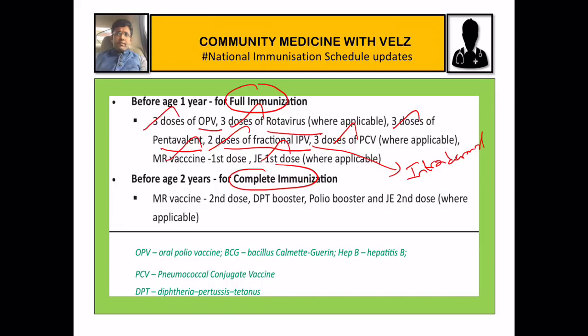So when a child before 1 year of age has had all these vaccines, it is called fully immunized. Completely immunized means that after getting fully immunized, the child gets the second dose of MR vaccine, the DPT booster, the polio booster, and the second dose of Japanese encephalitis vaccine. Then it is called completely immunized.